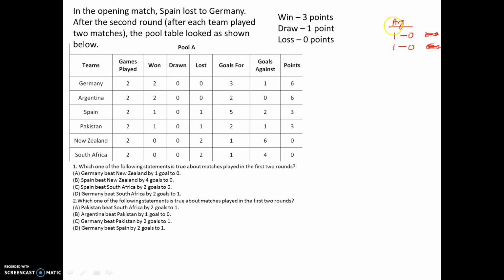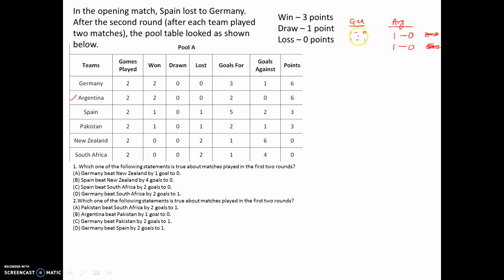So that has to be the case of Argentina. There's no other possibility. Now if you look at Germany also, played 2, won 2, goals for is 3-1, right? Now in 3-1, I cannot say I have to win both the matches, see, I cannot make it 2-0, because if I say 2-0, then I'll be left with 1 and 1, right? Because overall the goals scored by Germany has to become 3 and against Germany will become 1.